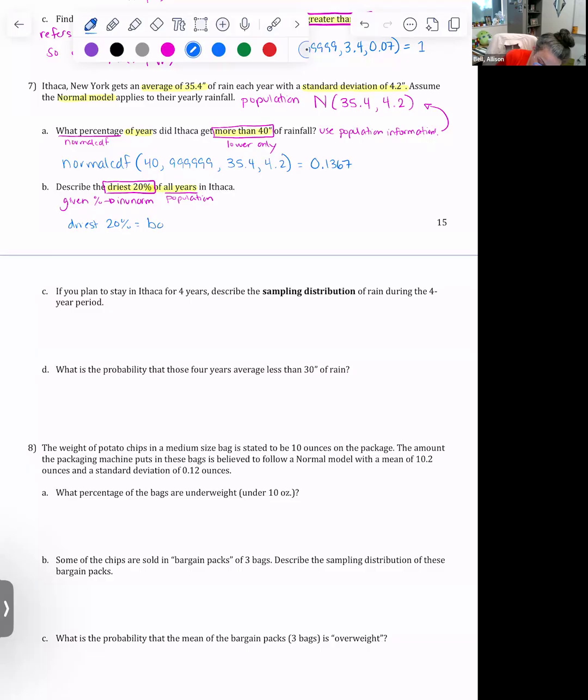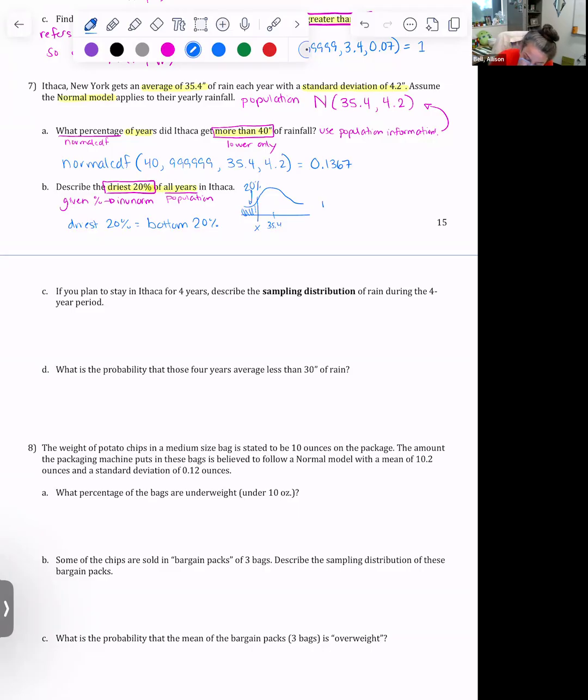And if we're talking about rainfall, then dry means bad in terms of rainfall, and that would be the bottom 20%. So if we were to draw a picture, just to make sure we're clear, 35.4 is in the middle, and there's some number over here where 20% of the picture is shaded in. We need to figure out what is that number.